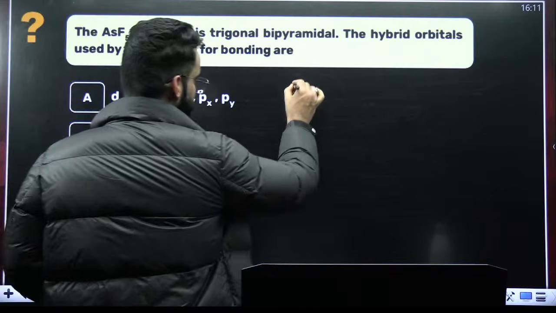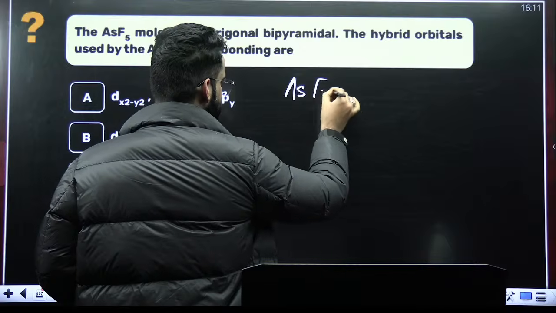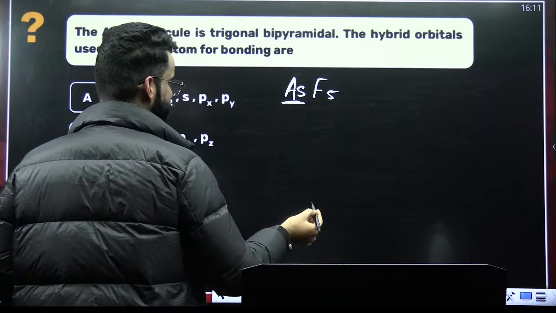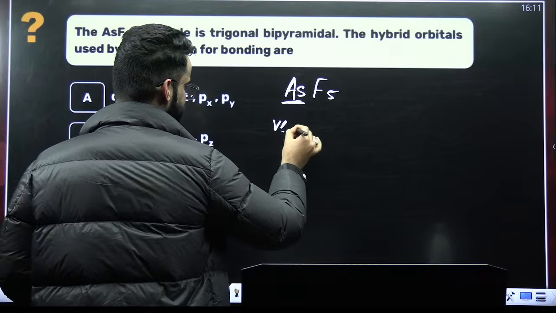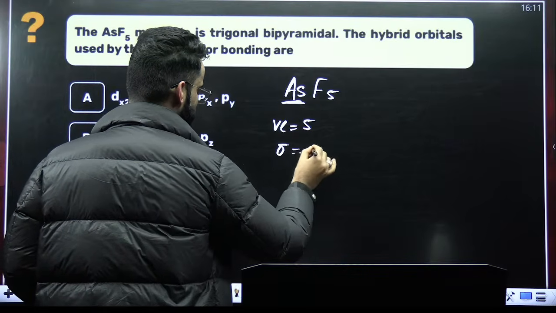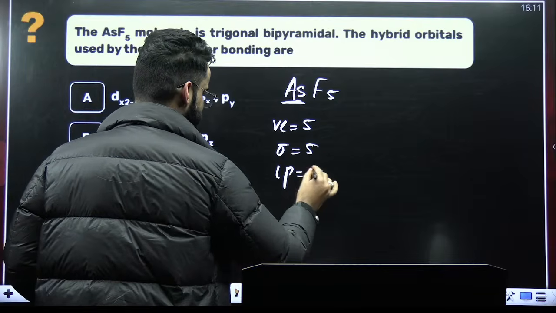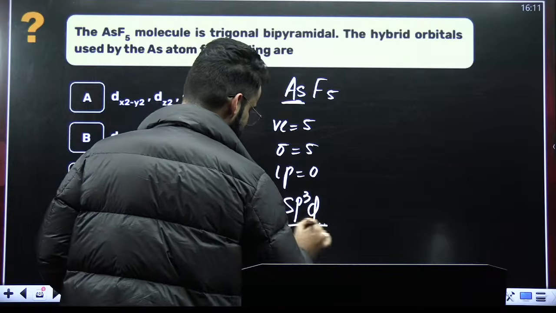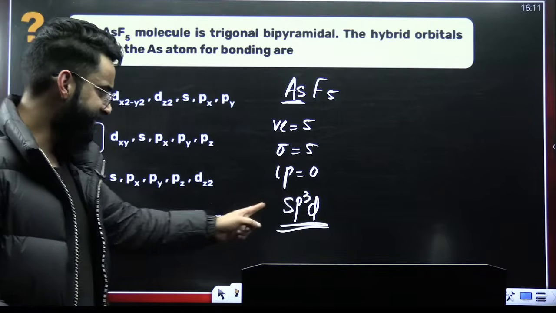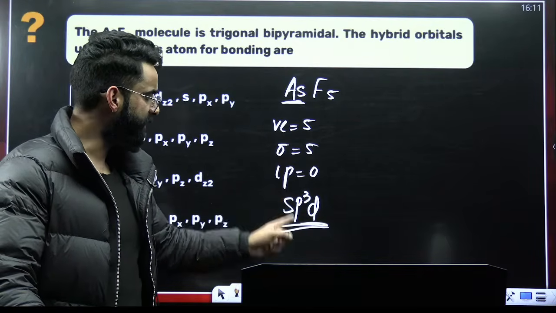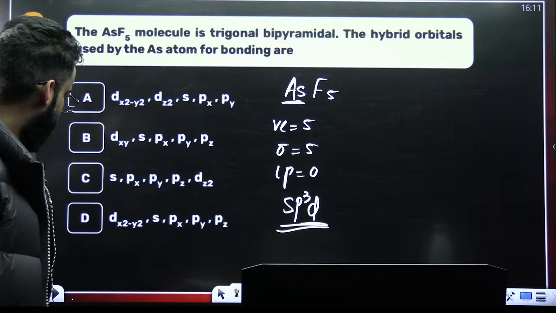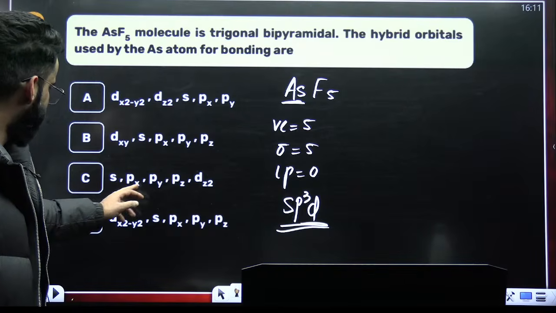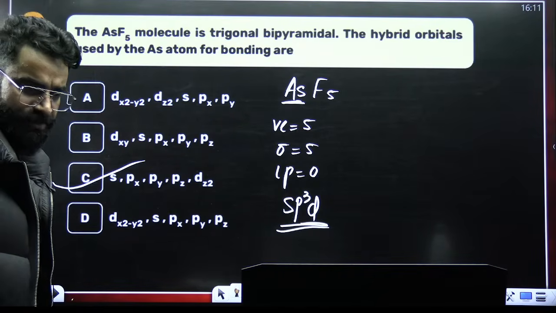AsF5, right? So first of all, if you look at the hybridization, valence electrons in arsenic are 5. There are 5 sigma bonds, so there is no lone pair. That means the steric number is 5 plus 0, 5. Hybridization is sp3d. If hybridization is sp3d, which orbitals are involved? It is s, px, py, pz and dz square. So it's option C.